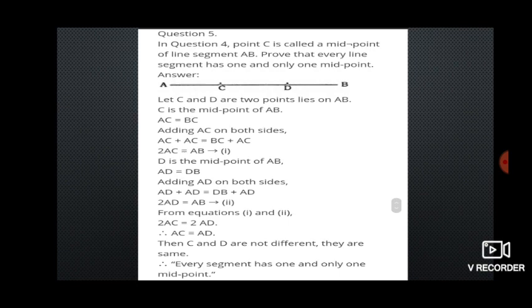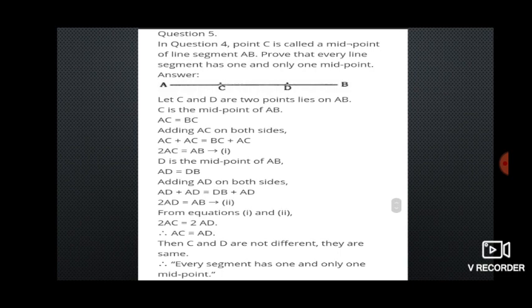Here, let's take C and D as the 2 points lying on AB. Now I'll take C as a midpoint first. If C is the midpoint, we know that AC is equal to BC because it's a midpoint. Now adding AC on both sides, AC plus AC is equal to BC plus AC. From this, we can write that 2AC is equal to AC plus BC, which is nothing but AB. So we get 2AC is equal to AB.